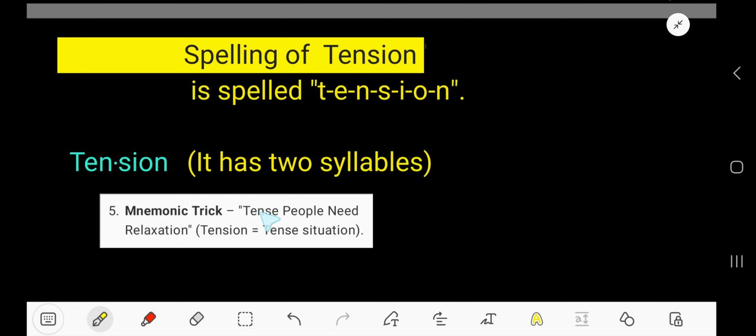So from that context, you can remember tense people need relaxation. From tense people, you can remember the letter S. Tense, tension, tense people. So you need to relate this, and this is the way